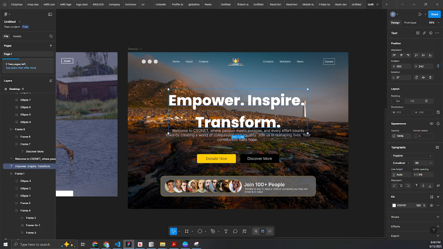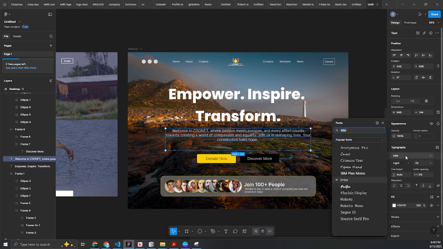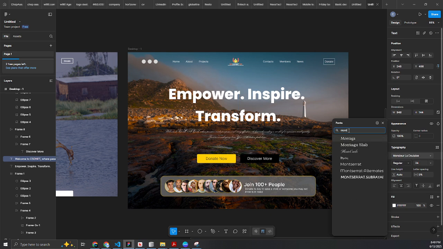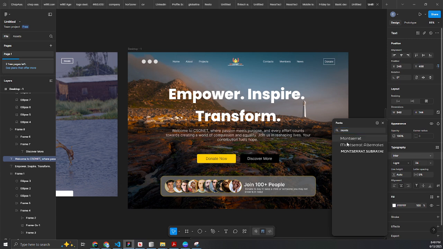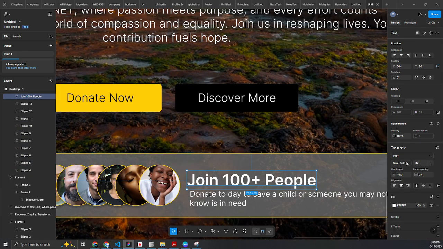And I click on Poppins. You can see this actually looks different now. Same here. I can change this from Inter to, let's say, Montserrat. And this is in Montserrat. Same here. We can change this to Poppins.